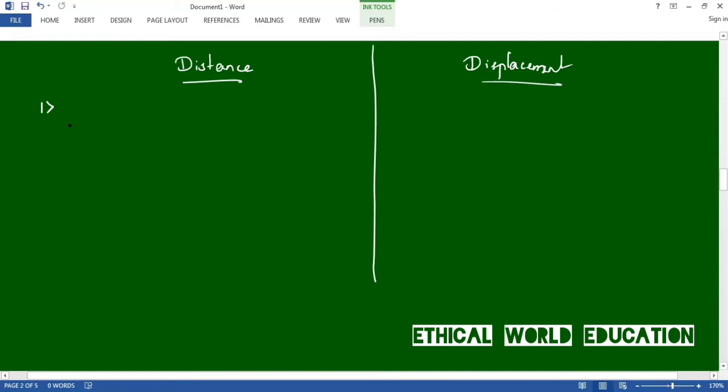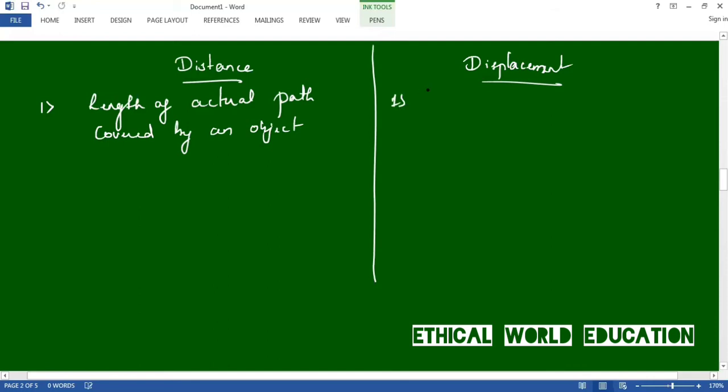Distance is the length of actual path traveled by an object. The actual path covered by an object is called distance, whereas displacement means the shortest length between the initial and final position of an object.